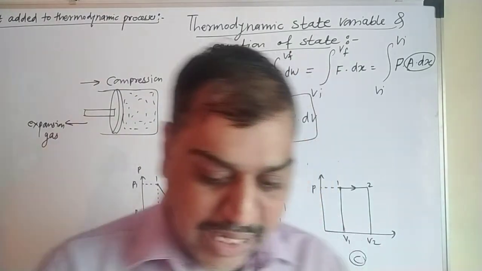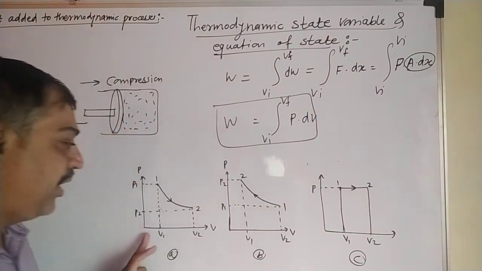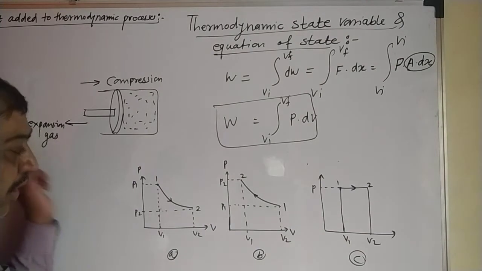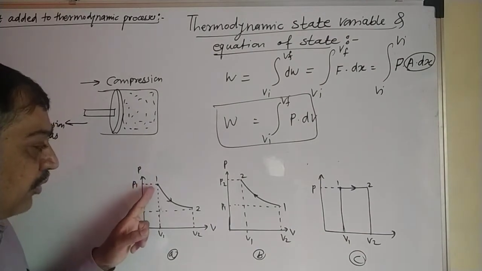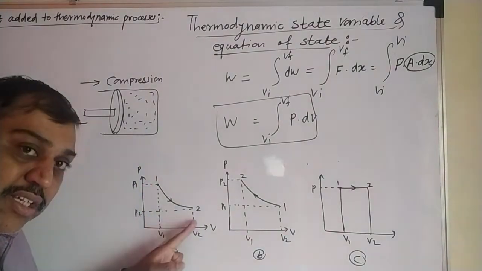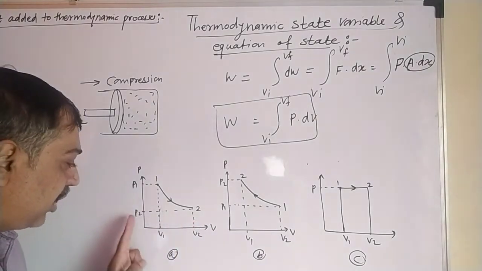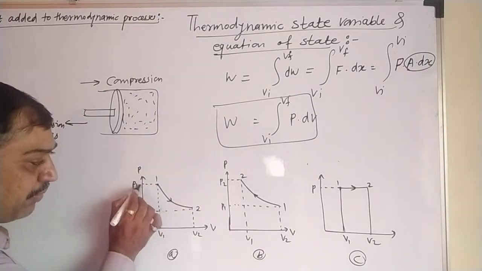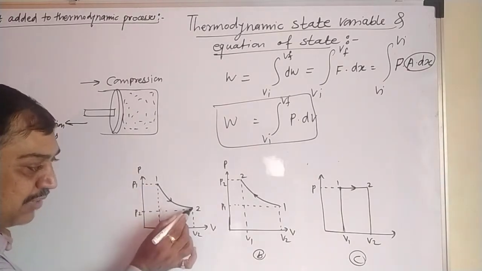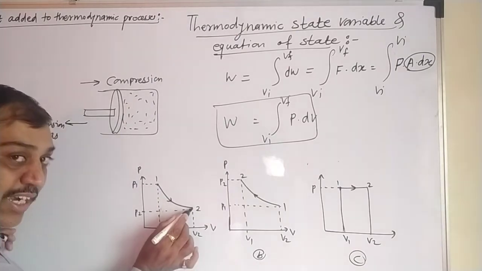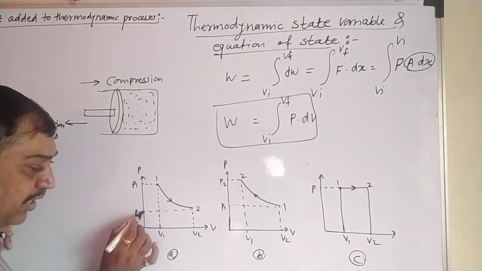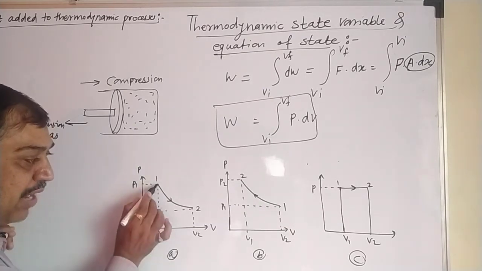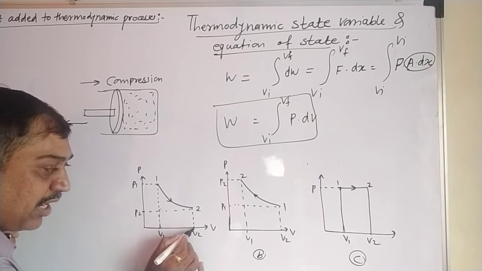So start with the first diagram here. Here there is expansion, that means the pulley moves outward. So the pulley moves outward, so there is expansion of gas from the first to the second state with change in pressure from P1 to P2. Initially pressure at this point is P1, it decreases to P2. As we come to 2, pressure decreases, it becomes P2. At the same time, when we are at 1, the volume is V1. When we shift to 2, volume increases to V2.